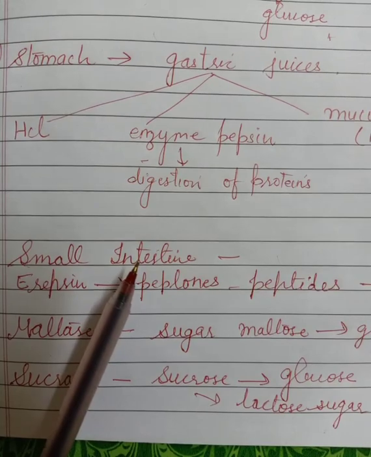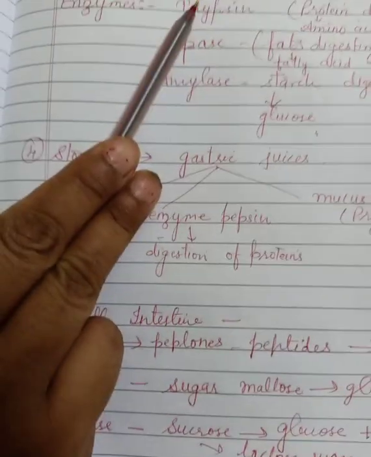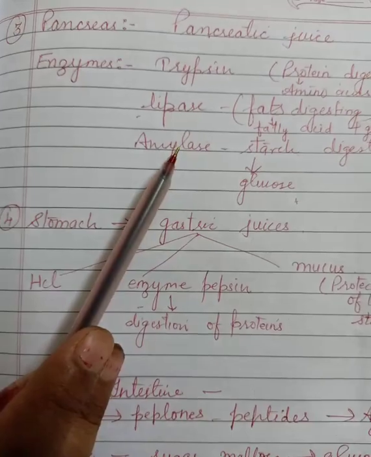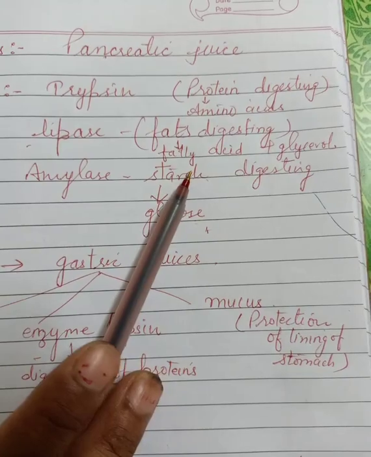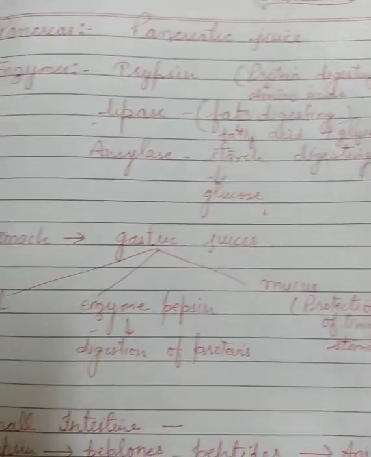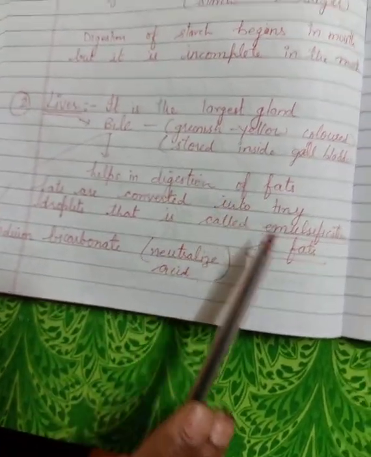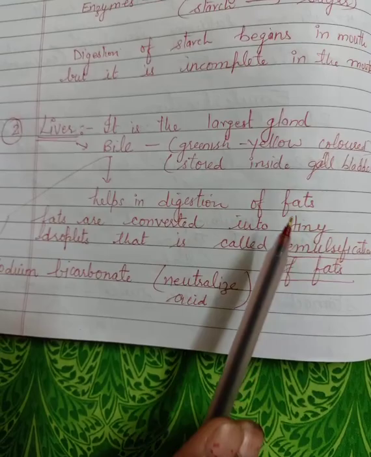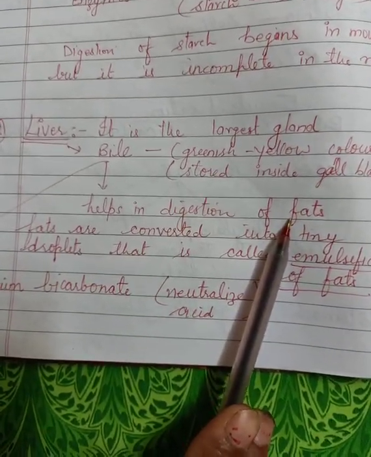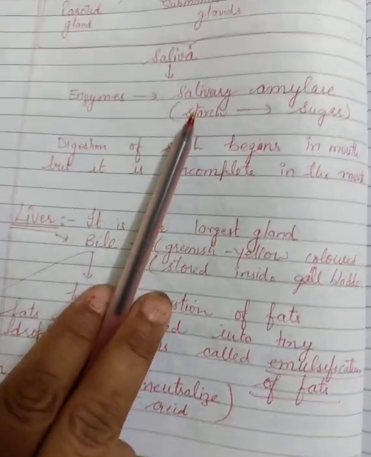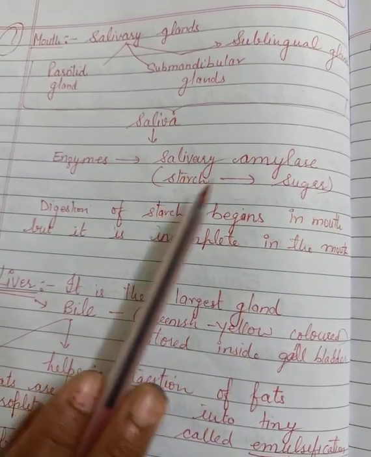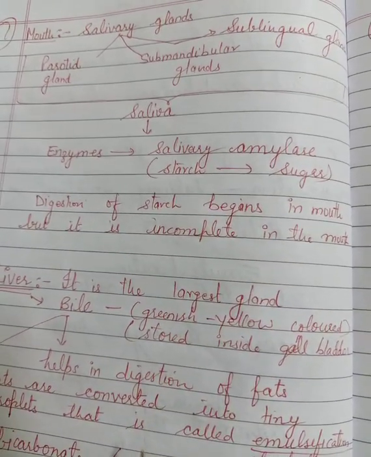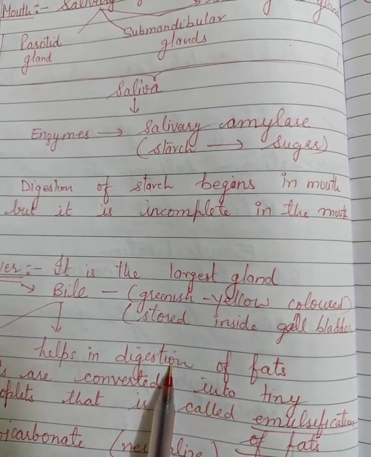Now whatever we have studied about trypsin, lipase, and amylase, all this digestion also occurs inside the small intestine. We have studied about the liver, so all the bile juices now go into the small intestine, and digestion of fats also occurs. Salivary amylase also passes from the stomach into the small intestine. So starch changes into sugar, and the fats change into smaller droplets.